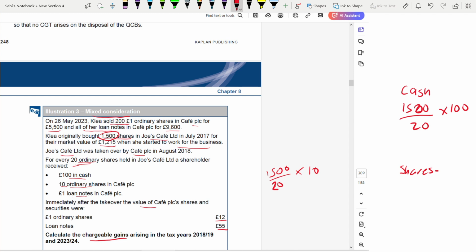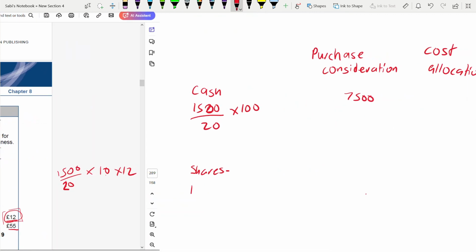But remember, immediately after the takeover, the value of the shares and securities was 12. So this is into 10 ordinary shares. Then you have been given the price, 10 into 12, the total. So that's the same thing you have to write here. 1,500 shares were purchased. For each 20, for 10 ordinary shares, the price is 12. This is how you get the purchase consideration. It would be 9,000.